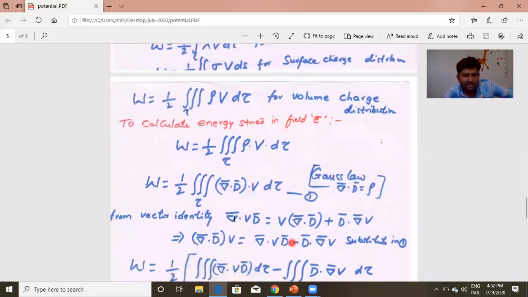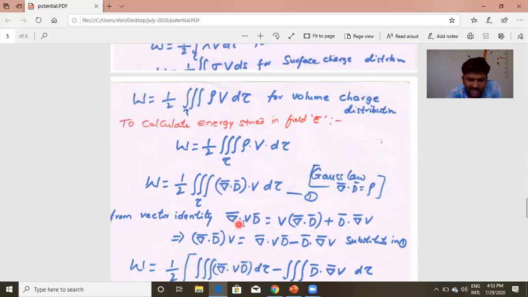Now from a vector identity, I am considering del dot (V D bar). V is potential, and D bar is the displacement electric field vector, or electric flux density. We'll discuss this later in the third chapter, but you consider it as a vector. The relation between D and E, the electric field intensity, is D is equal to epsilon naught E. We discussed it in Gauss law, you remember that one.